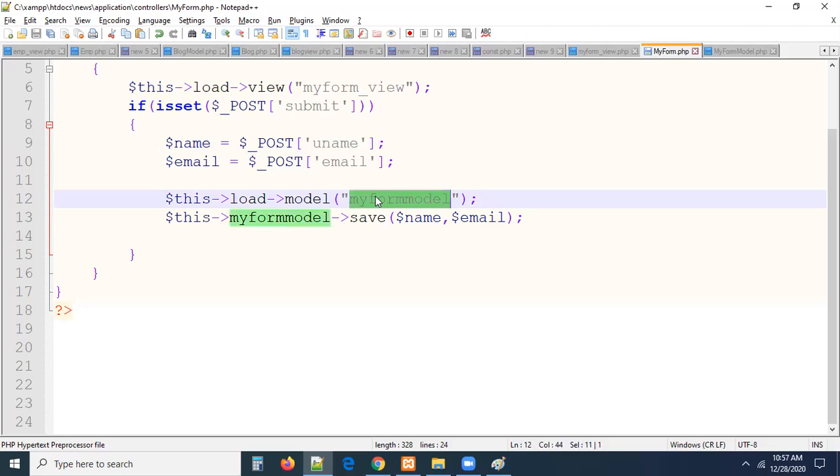My data is ready to pass to the model. I'm passing it to the model method. What will this model method do? The model method will save the data into the database. The same goes for my form model.